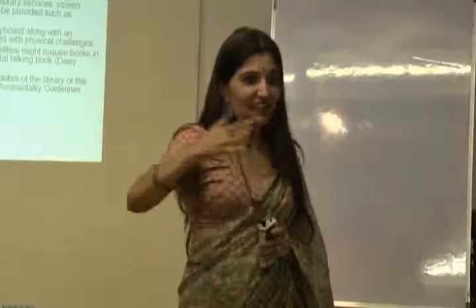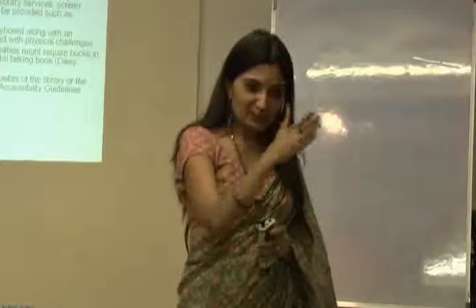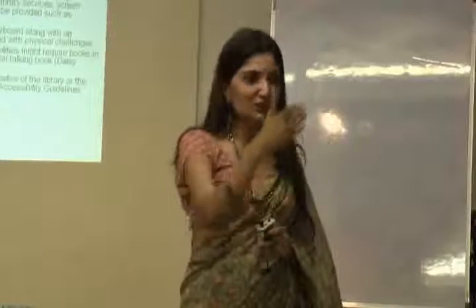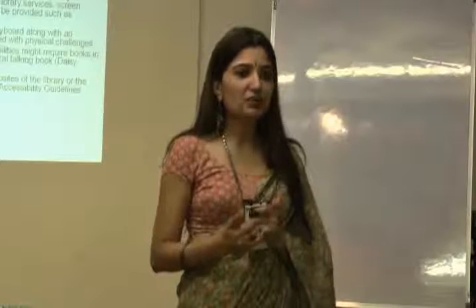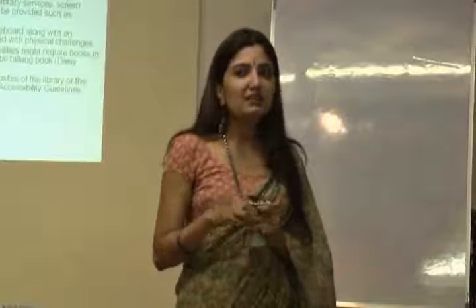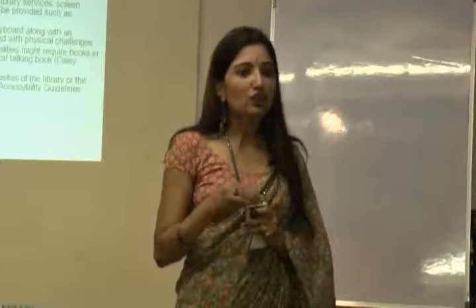Right? So that's how the guideline is segregated. You can do either level A, which is just give the transcript, you can do captioning, which is you take it to AA, or you can do AAA, which is take it to audio description. So it's a very well-defined guideline that can help people. So whenever we make a digital library, whenever we make an online library, we must ensure that these libraries are accessible to all disabilities, not only the visually impaired, right? And that is a must.